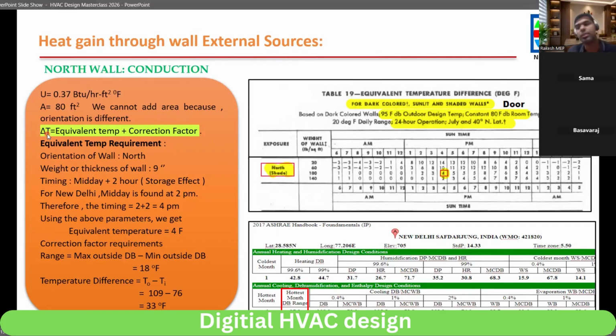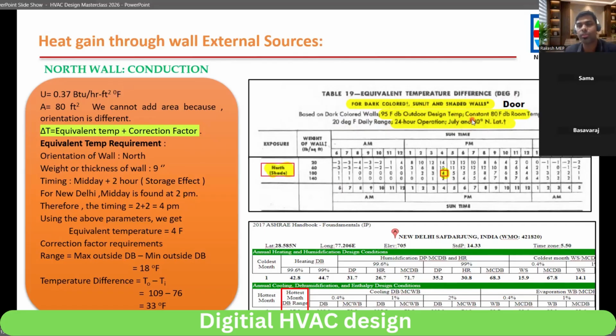One important concept is there. As it is transmission heat gain, you will have equivalent temperature plus correction factor. What is equivalent temperature and correction factor? This is the factor we will use to find the equivalent temperature. This is table number 19, equivalent transfer temperature difference for dark colored, sunlit and shaded wall. Here certain temperatures are mentioned, daily range, all those things. Here you see design temperature 95 outside, constant 80 room temperature, daily range 20-degree difference, and July, 40-degree north.